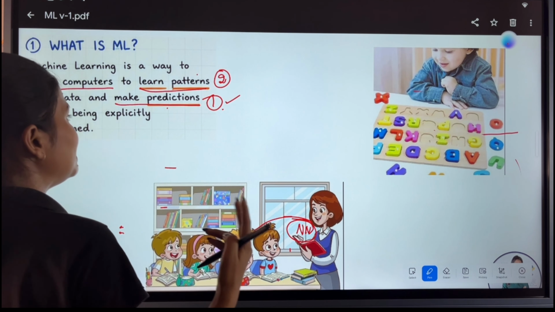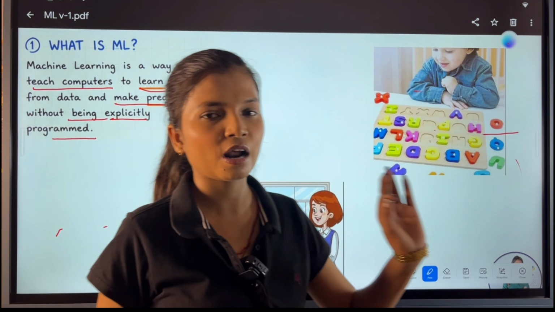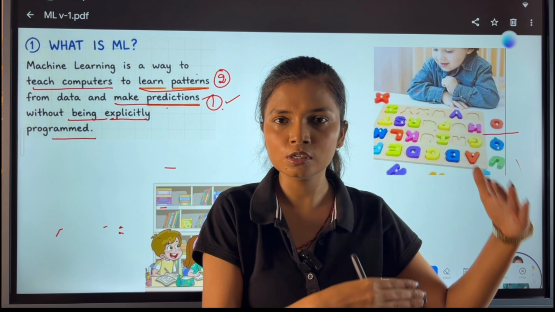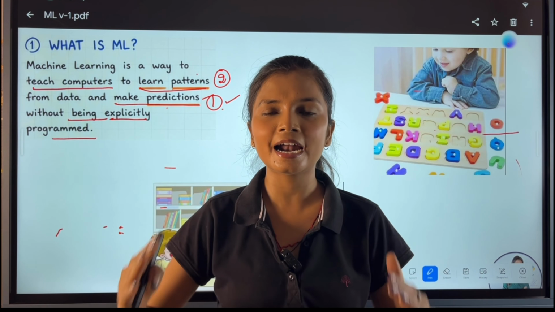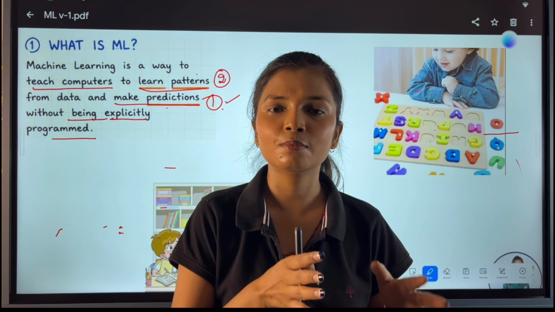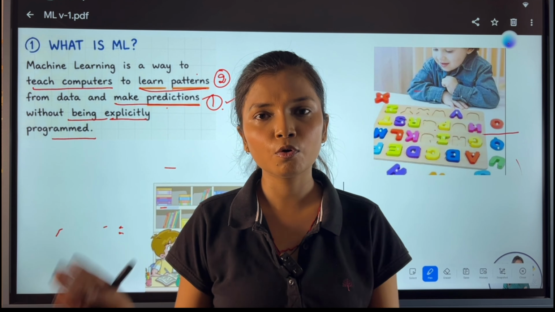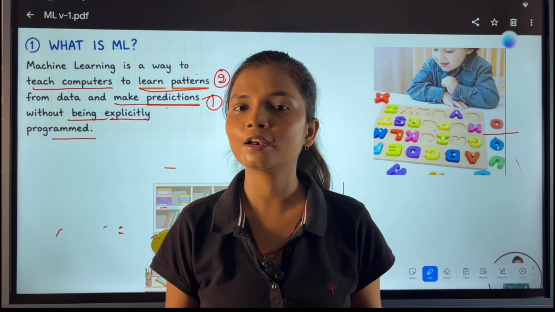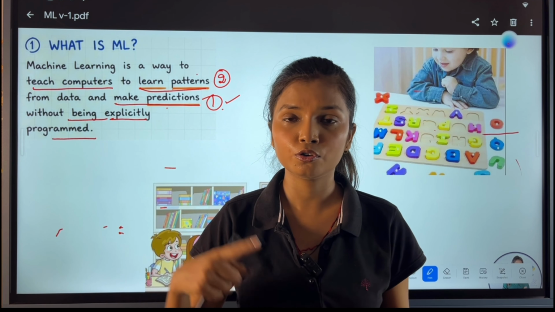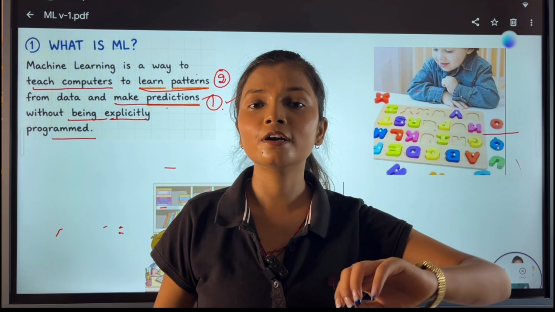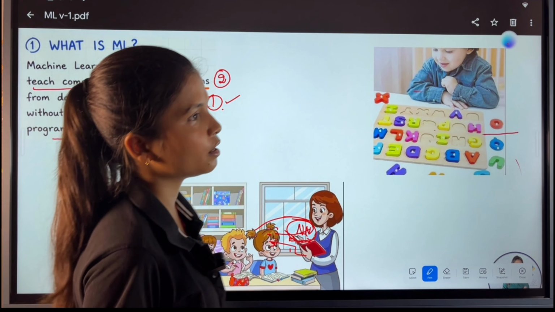So machine learning can do these two things without being explicitly programmed. Yes, as I told you, in traditional programming we were defining a set of rules and getting something accomplished, right? But in machine learning we do not. In machine learning we train machines in that way that once it is trained and deployed, it will make predictions on new, unseen data. It will work without getting programmed. So every time you use ChatGPT, you are not programming, right? Even if you are using it for programming or learning programming or completing some other task. It means we have already created the model. Now it is time to utilize it on new unseen data. That is what happens.